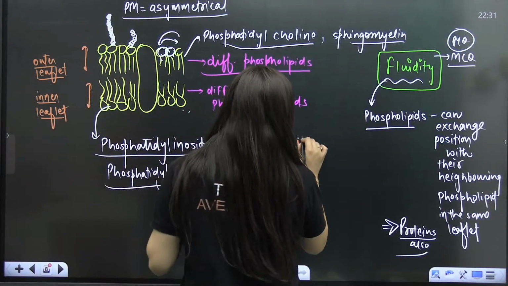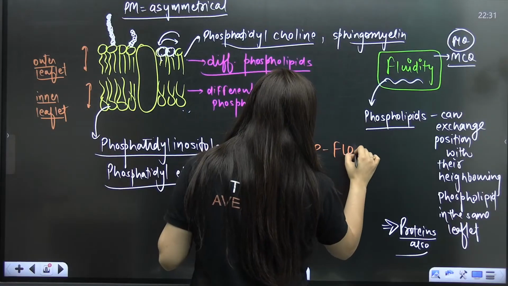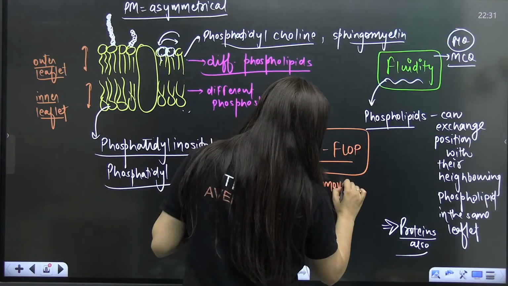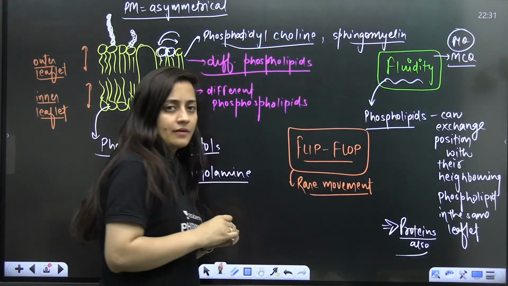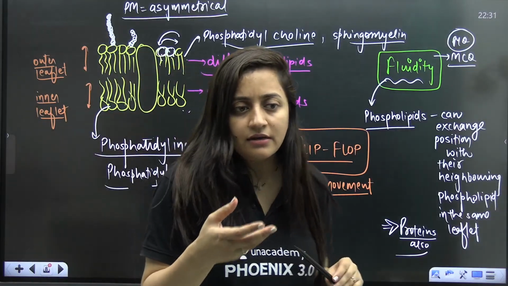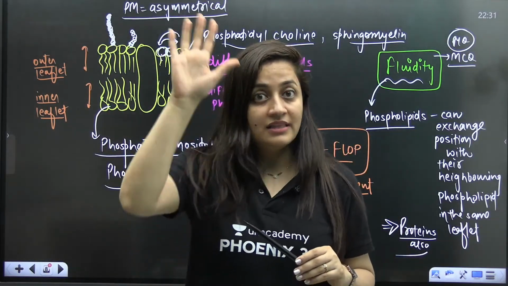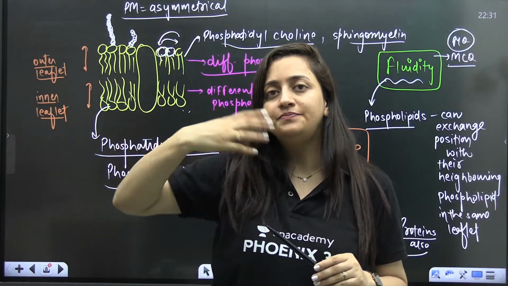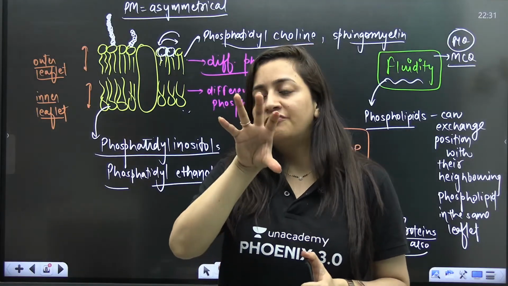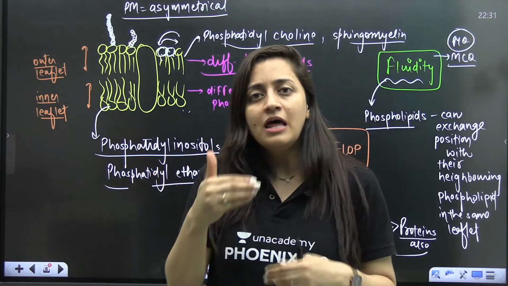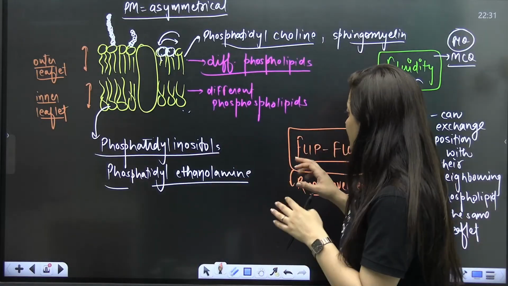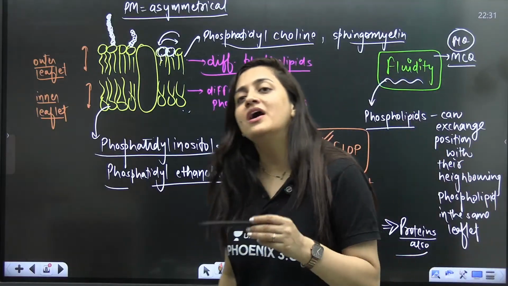Now, there is one more movement that is known as flip-flop. It's a very, very rare movement. Why rare? Because it is not taking place usually. I'll give you one example: once I was studying it regarding the cancer cell. When a cell becomes cancerous, they mark it. That's why the immune cells, the defensive cells of our body, are able to detect if some cell is not working well. In our body, programmed cell death is also present. So basically, there is a very rare movement which we call flip-flop.